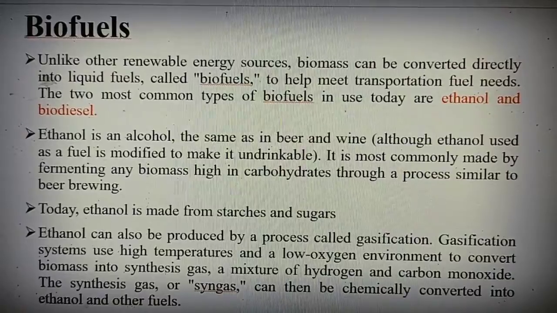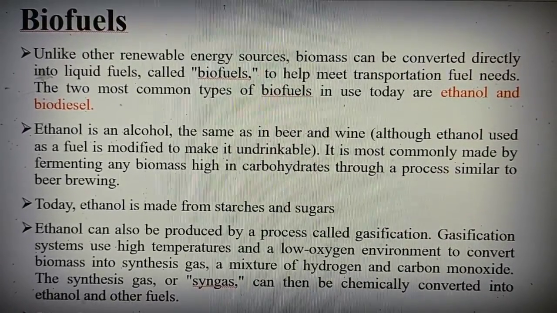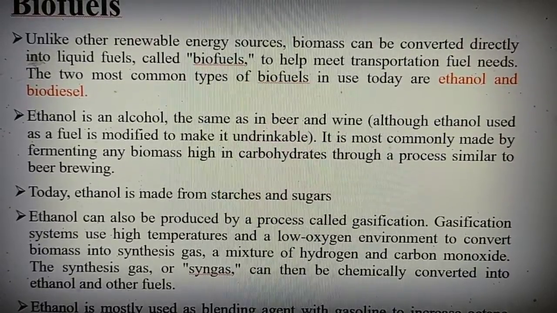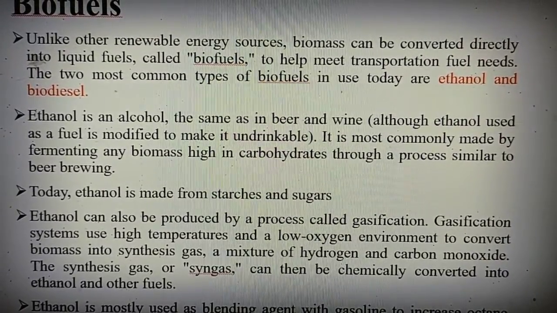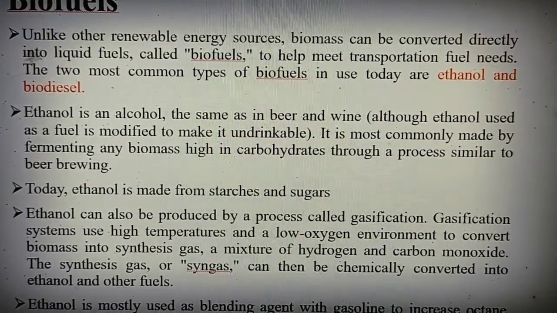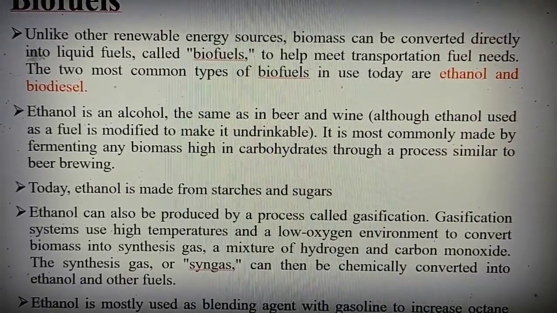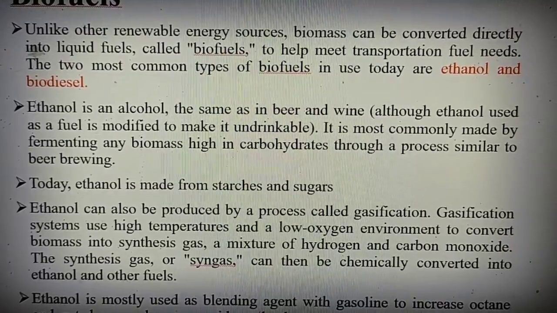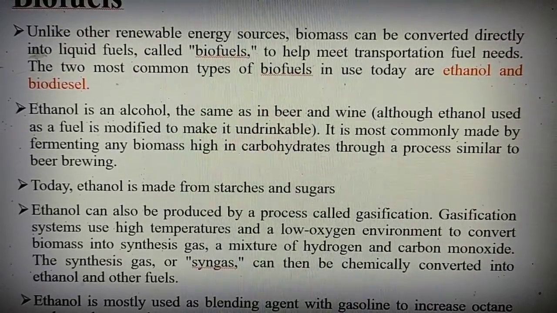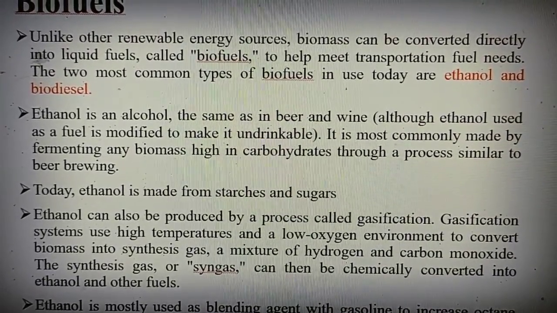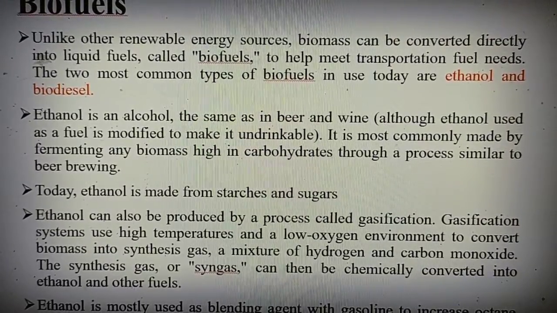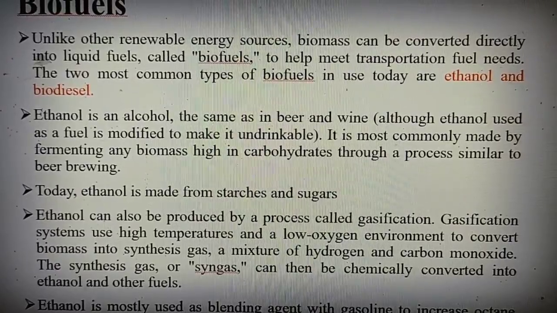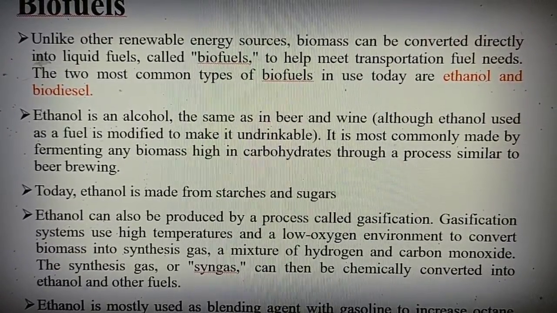First we are going to see biofuel, which is a renewable energy source. Biomass can be converted directly into liquefied fuel called biofuel to help meet transportation fuel needs. It has two common types, that is ethanol and biodiesel. Ethanol is an alcohol, the same as in beer and wine. It can be made by the fermentation method and the gasification method.